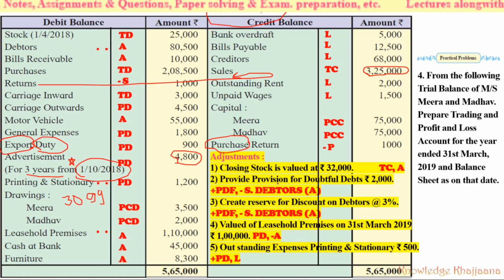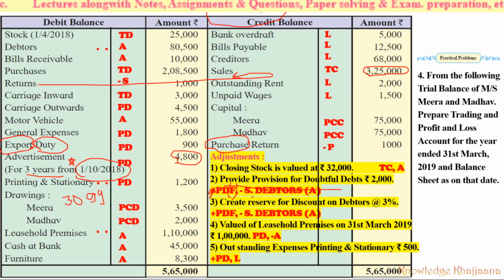Then provide provision for doubtful debts, rupees 2,000. What do we usually do for this adjustment? We add it to bad debts on the profit and loss account debit side as per the formula, and the second recording is that we deduct it from the sundry debtors on the asset side. But you know there are no bad debts given here in this trial balance. So what should be done? Don't worry. Simply record the provision for doubtful debts of rupees 2,000 on the profit and loss account debit side instead of adding it to anything.